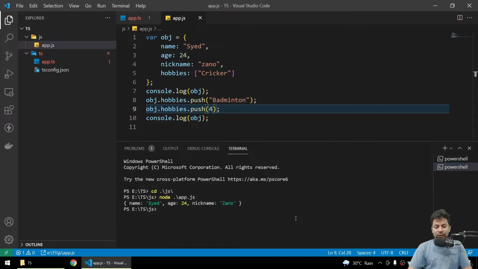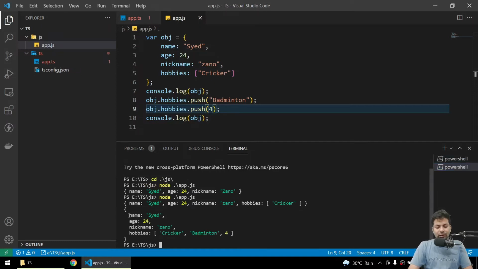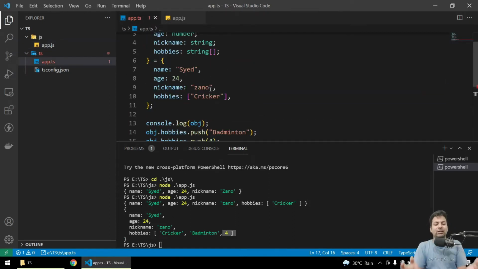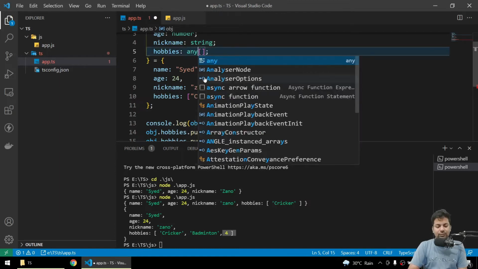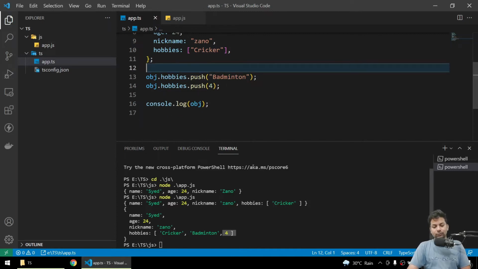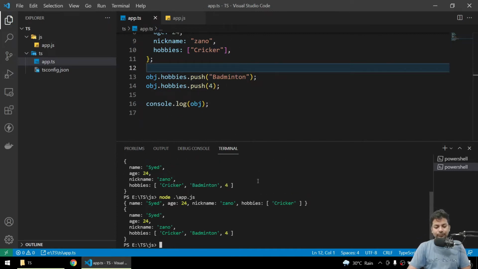Now if I go to PowerShell, you can see we are getting the name, everything, and 4 also got accepted. But there may be a condition where someone can have numbers and strings also. So we'll just write any before string. Just accept any, whatever you have, string, number, object, whatever you're pushing. You can see now the error is gone, and we can just remove this console. Now if I just run it, see, no errors.